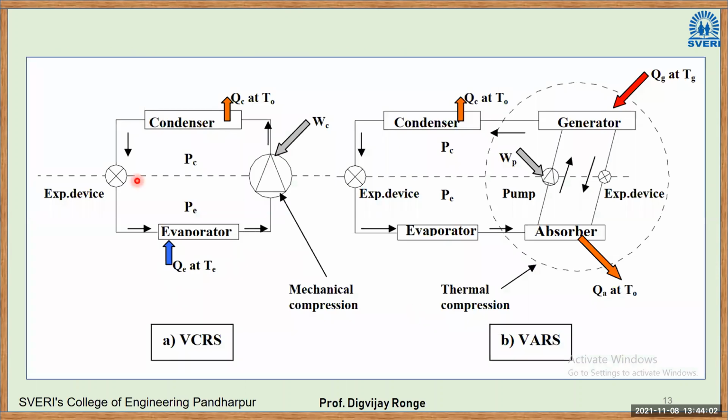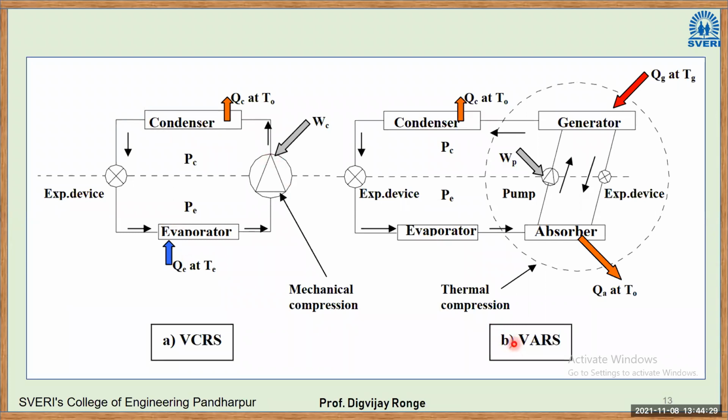Now, this is a diagram which will give you an idea of the graphical difference between VCRS and VRS. The first one is the VCRS. You are very familiar with the VCRS system. Evaporator, then compressor, then condenser, then expansion device, then again evaporator. In the evaporator, heat is extracted. In the condenser, heat is released. The compressor takes the external work.